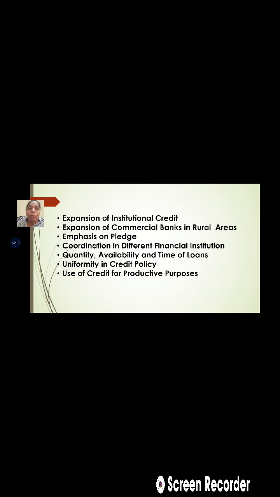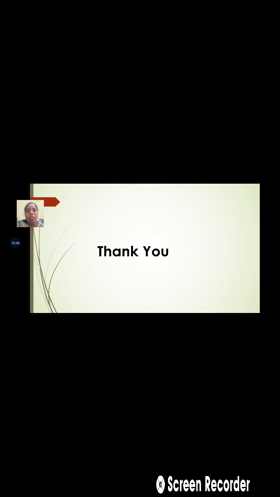Again, the use of credit for productive purposes. The loan is to be provided for productive purposes, because sometimes when the loan is insufficient, it is not used for productive purposes but is diverted towards the non-productive activities of the farmers. So these are the suggestions, or the measures, which can be adopted for the improvement of agricultural credit. So this is the topic which is related with the